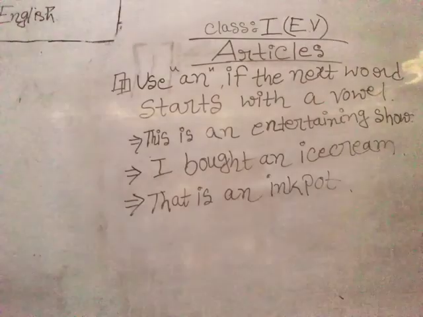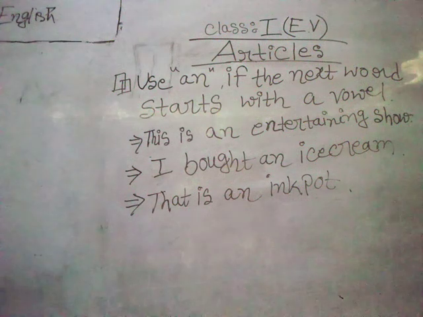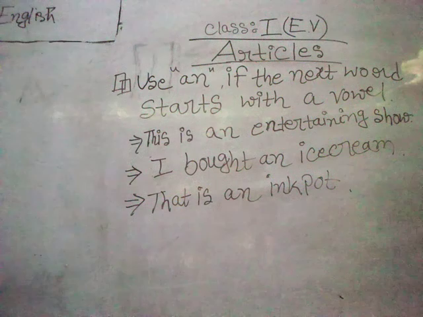So here in the word entertaining, e is a vowel, so before entertaining we put an as the article.